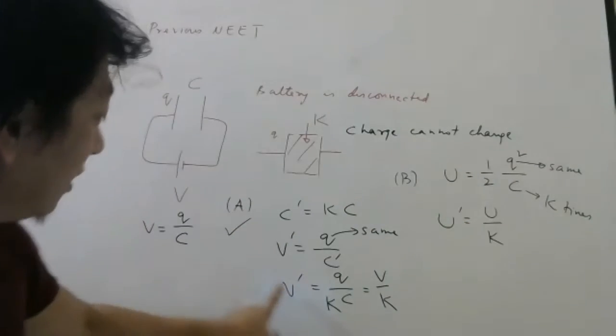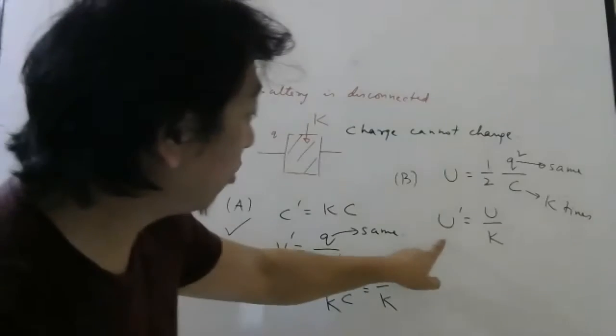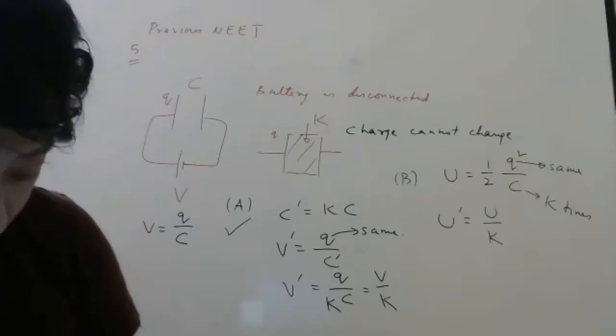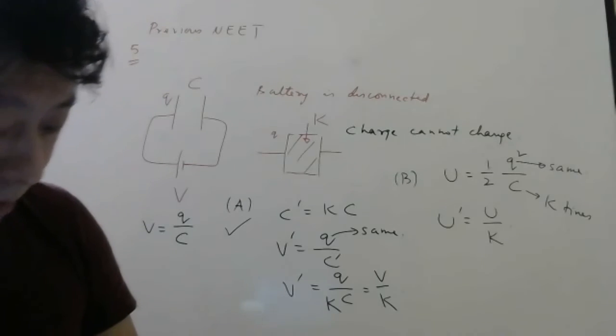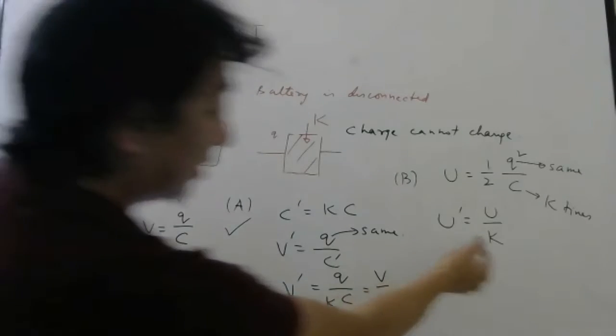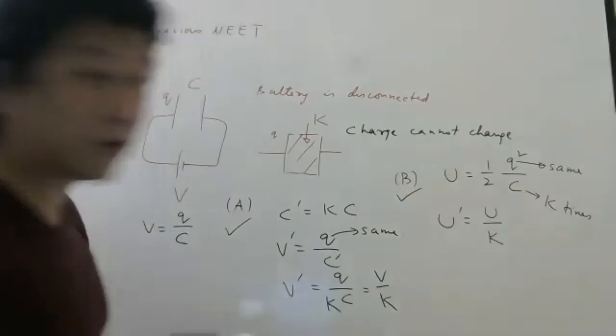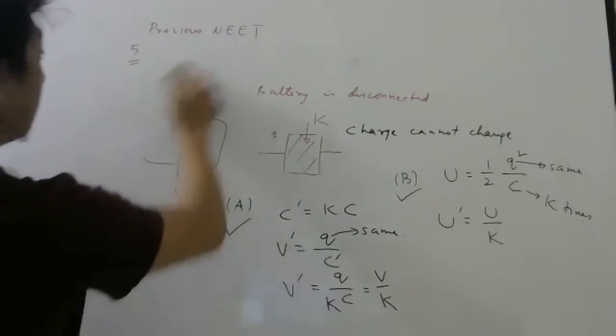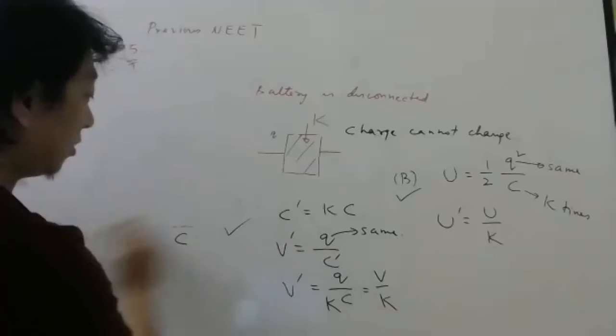Just like I did for the potential difference, same way you do for energy stored. So option B said energy stored in the capacitor decreases K times. So yes, it decreases K times. Option B is also correct. Let us see option C.